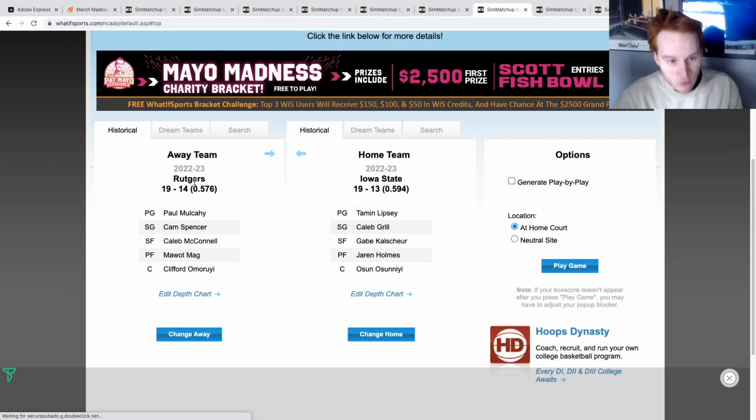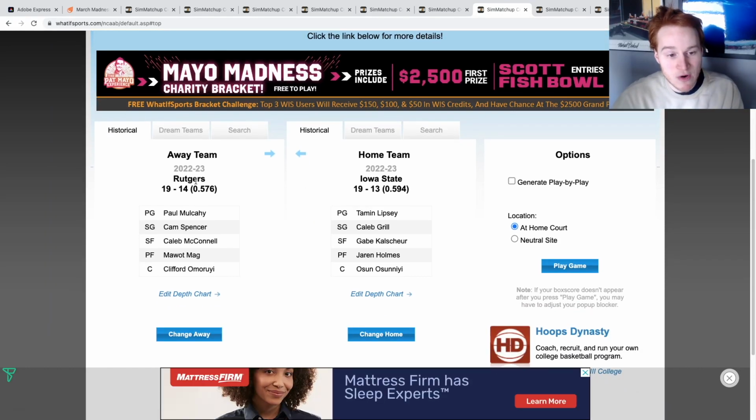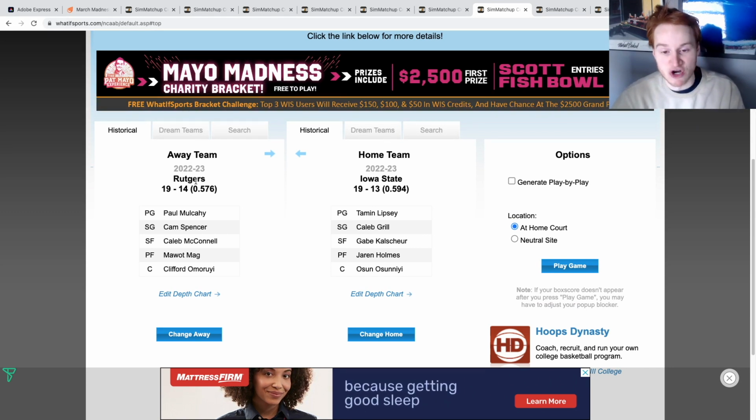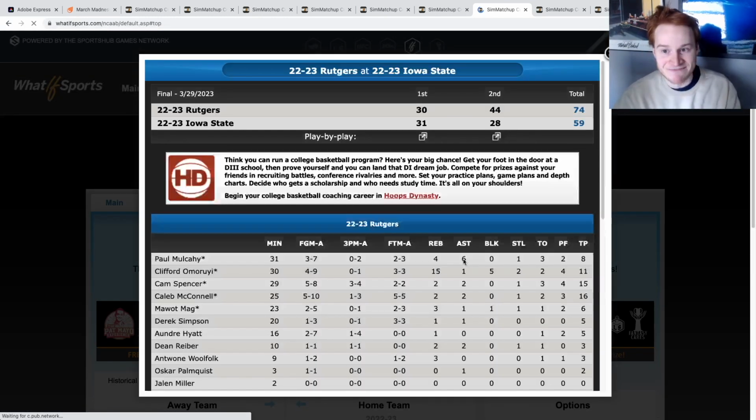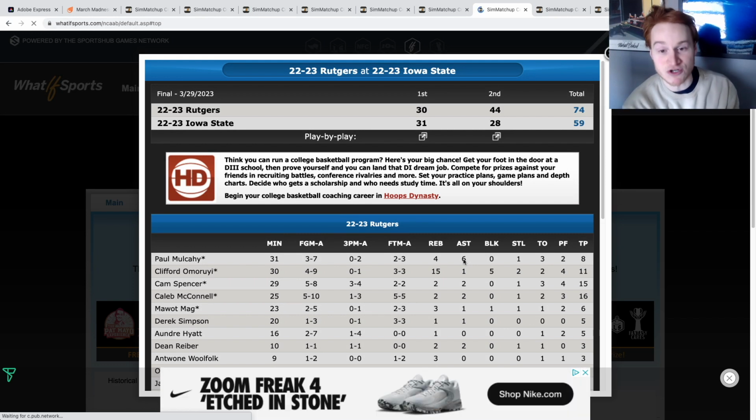Next, we have Rutgers making their tournament debut this year, as they did not make, surprisingly, they should have made the tournament, but they did not make it. They will be taking on Iowa State, and I would think that Rutgers would be the heavy favorite in this game. They have a great defense, and this Rutgers team is just unbelievable. I think Rutgers, they're probably in the Final Four right now, folks. I'll just be honest, in real life, if they made the tournament. This defense is so crazy. They hold Iowa State to 59 points.